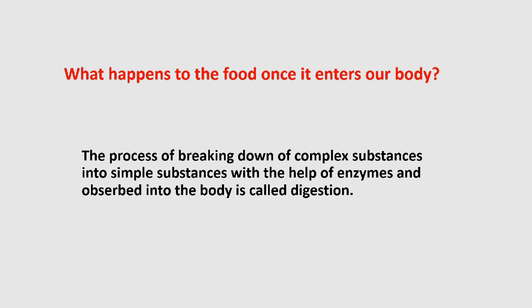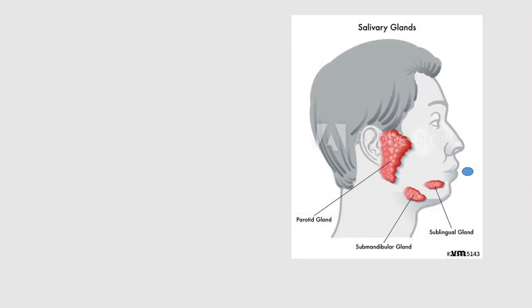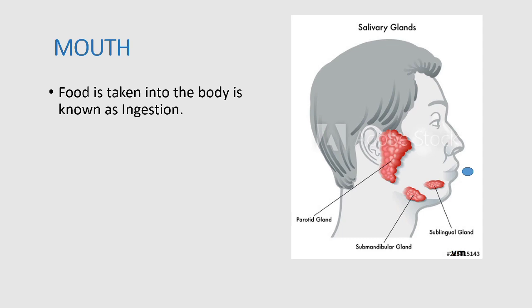In the process of digestion, each part has some special actions. We are going through them. The first one is the mouth. Intake of food into our body is known as ingestion.